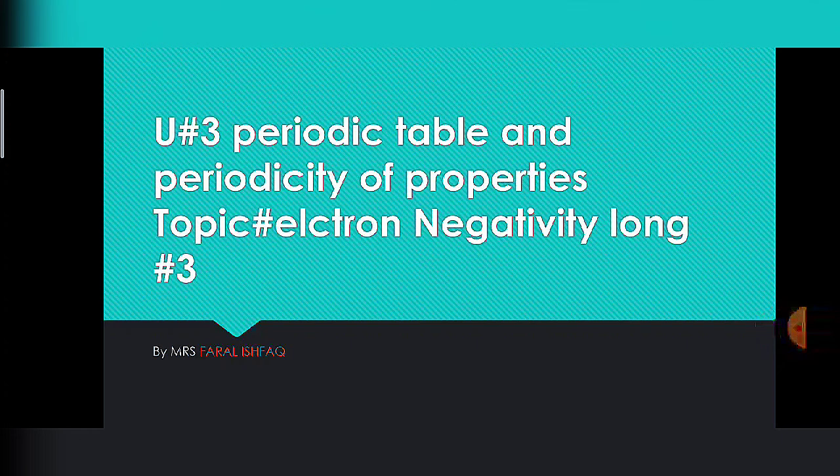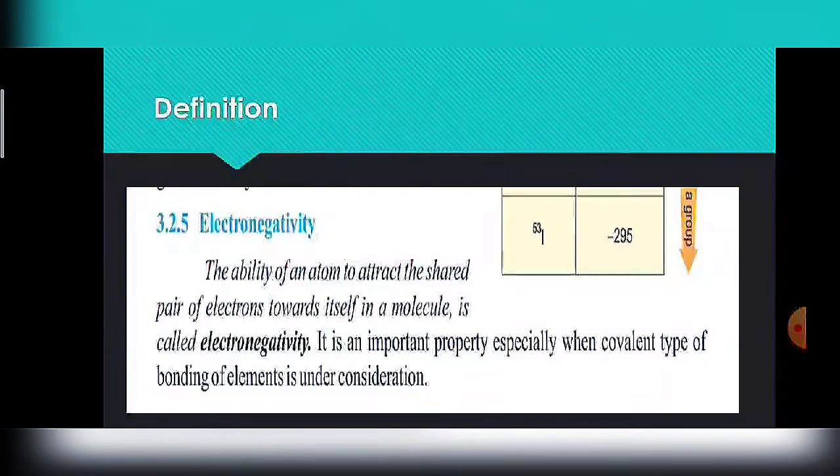Today we will discuss electronegativity, which is long question 3 of the exercise in unit 3, periodic table and periodicity of properties. Previously we discussed electron affinity, and now we will discuss electronegativity. What is electronegativity? First of all, we will discuss the definition.